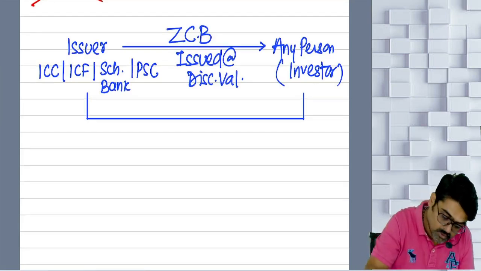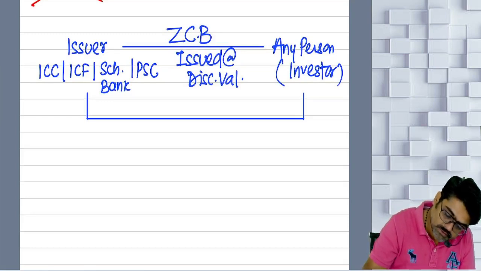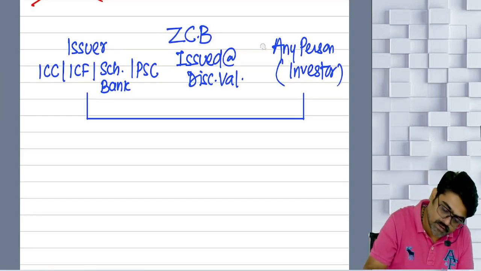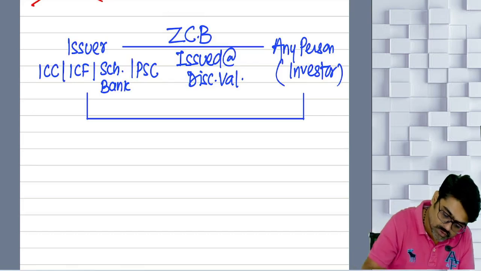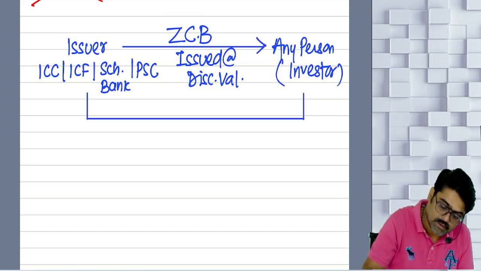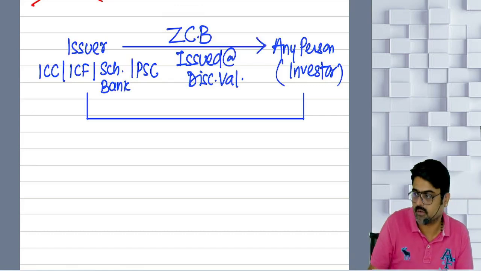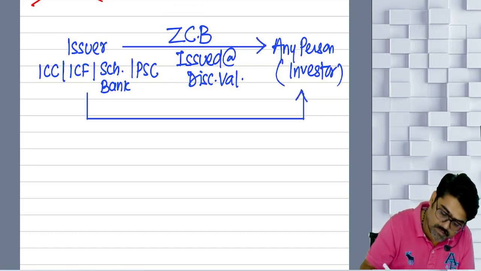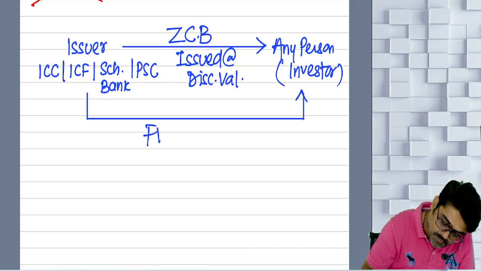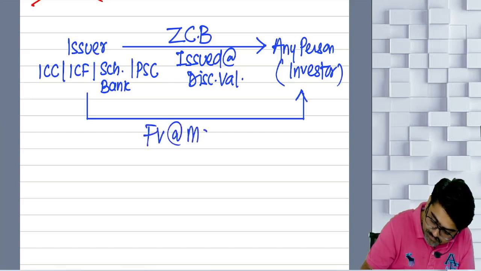So first of all, this person to whom the zero coupon bonds are issued will give the issue price, and after the maturity, what will be given? Face value at maturity.